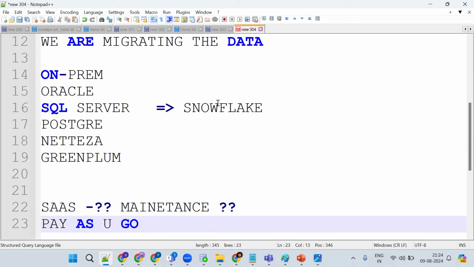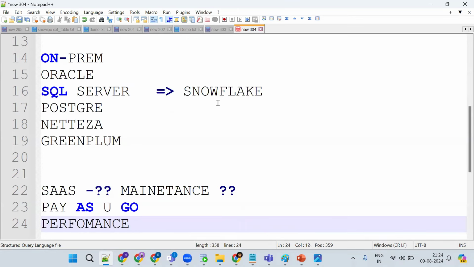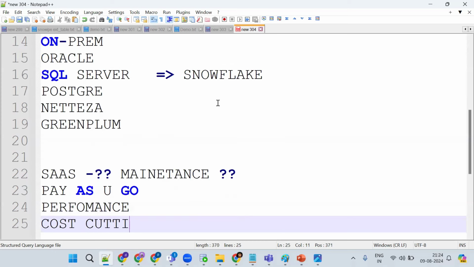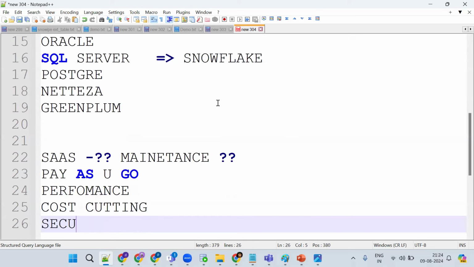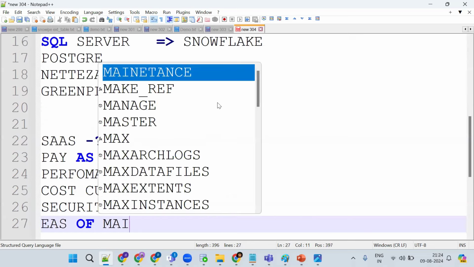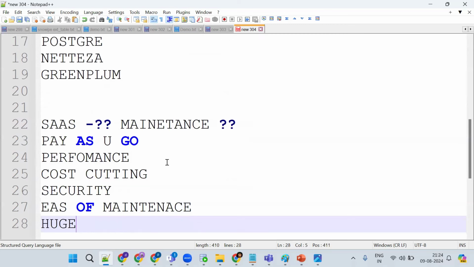Any other thing apart from it? Performance will be good as compared to the on-premises. Okay, performance will be good. This is one use case. Then anything? The main thing is cost cutting. So performance, cost cutting. I'll explain security, and ease of maintenance. Because of all these reasons, the company wants to move their data from on-premises to Snowflake. And one more thing is that it can accommodate huge volumes.